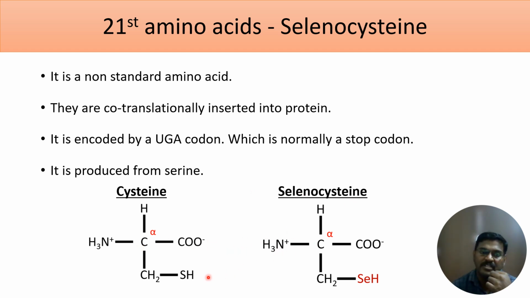The only difference is that here you have a sulfhydryl group and here you have selenium. That's the only difference, and that's why we named it selenocysteine. So even though selenocysteine is derived from serine, it is present in a lot of proteins.